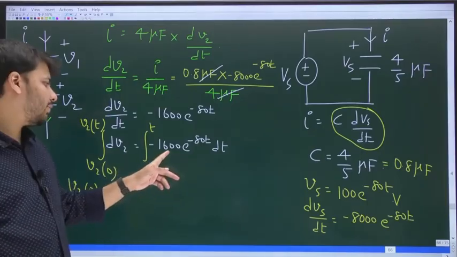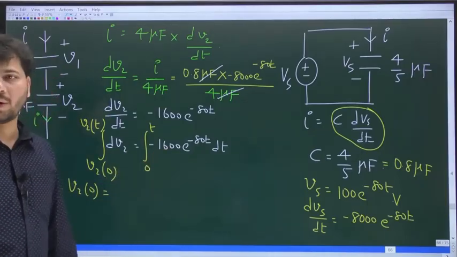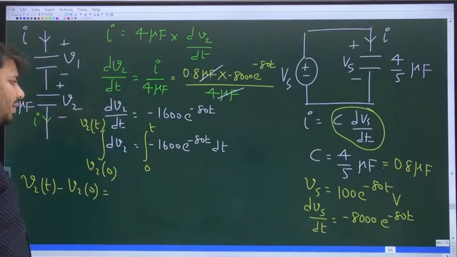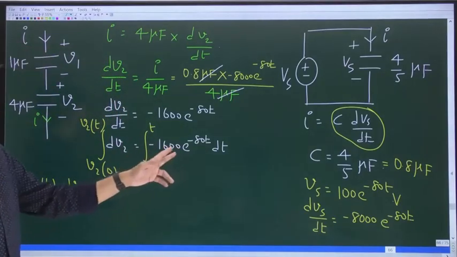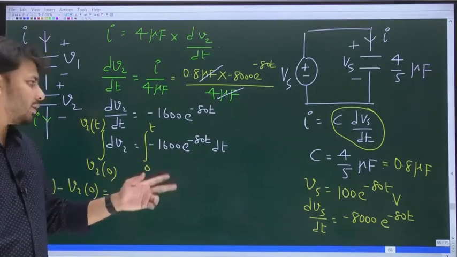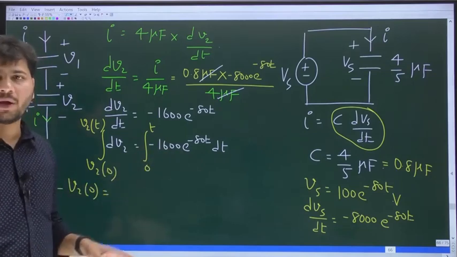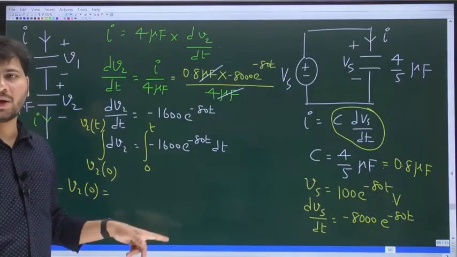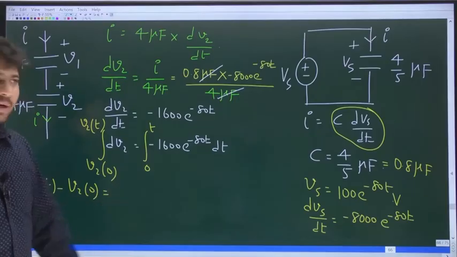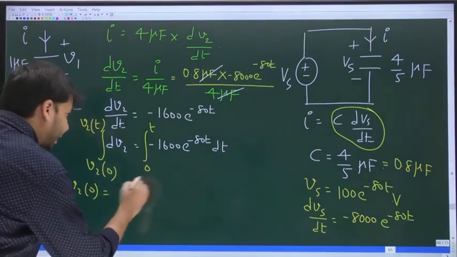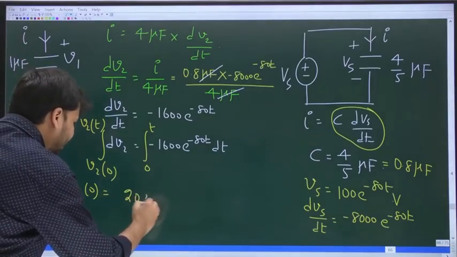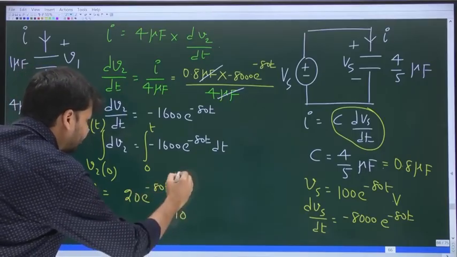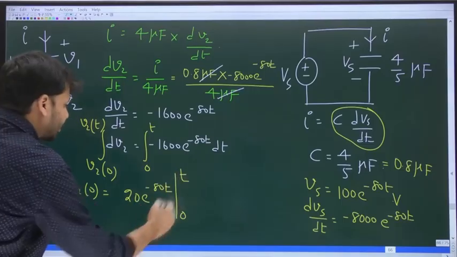What is the integral of minus 1600 e power minus 80t? It will be the same thing divided by minus 80. Minus 1600 divided by minus 80, minus and minus will get cancelled. 1600 by 80 is 160 by 8, which is 20. So is it not 20 times e power minus 80t from 0 to t?